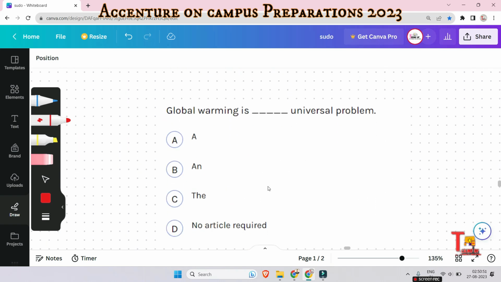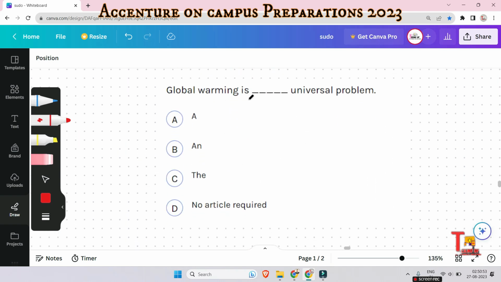Okay, without delay, let's go to the next question. That is, global warming is dash universal problem. I have already solved a problem that was regarding this. European and universal, both are the same. What will be the answer? Please let me know. Okay, I'm answering that U is being pronounced like Y-O-U, right? So Y is a consonant. So this will be treated as a consonant. That means a will be the answer.